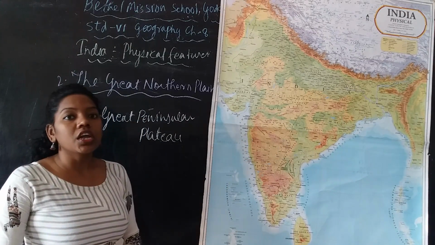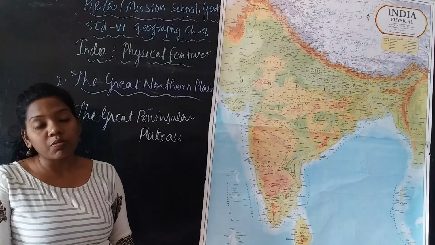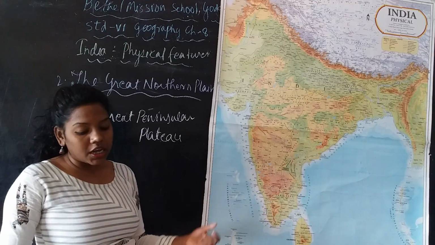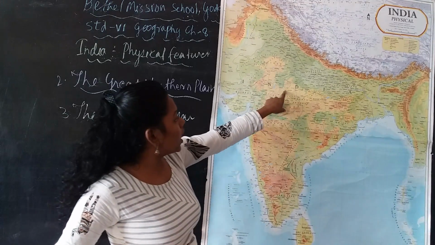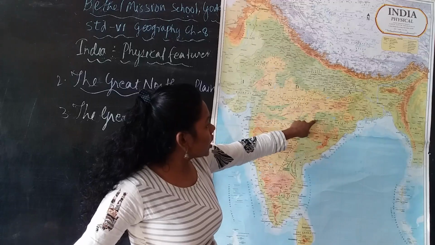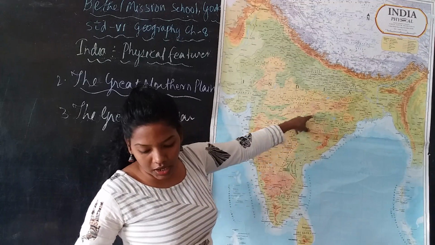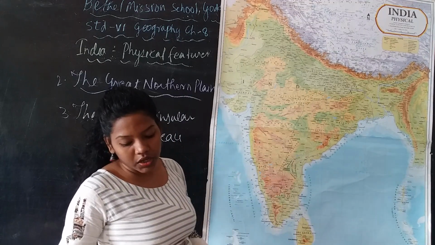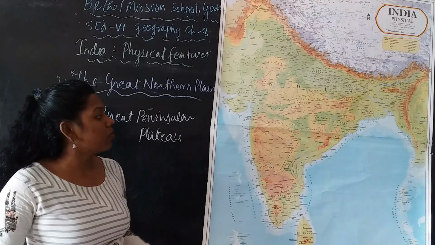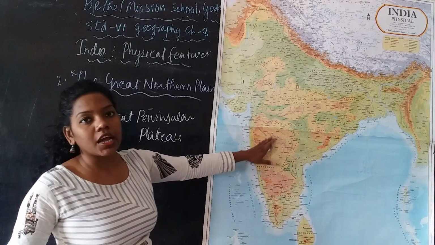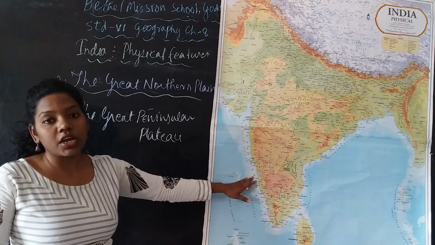It is made up of important plateaus: the Malwa, Bundelkhand, then the Chota Nagpur, then the Rohilkhand. So these are the four important plateaus which make the Deccan Plateau, or the Great Peninsular Plateau.